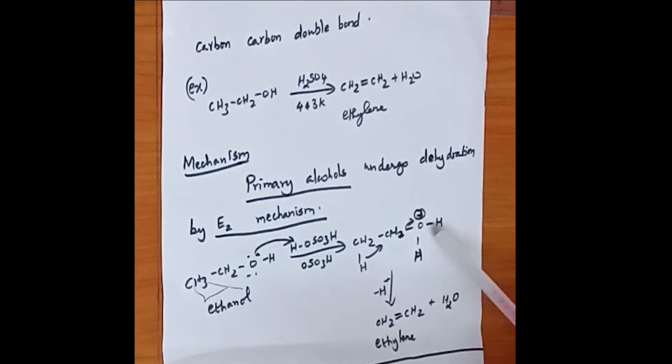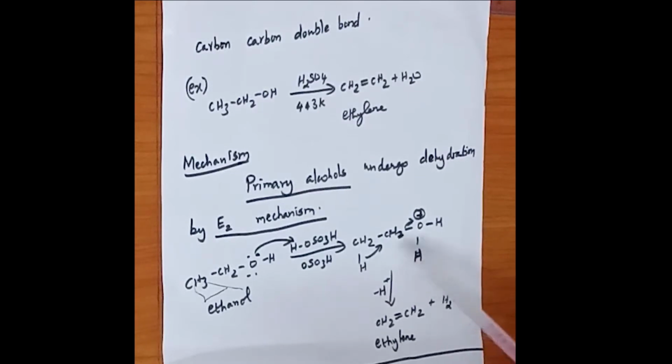There is a removal of water molecule. There is a transfer of a bond between CH2 and hydrogen. As a result, it leads to the formation of alkene.